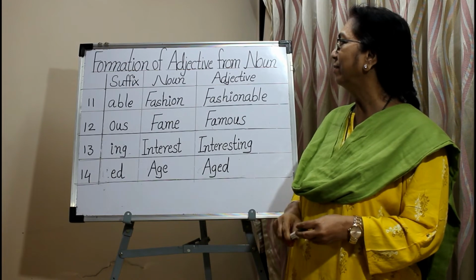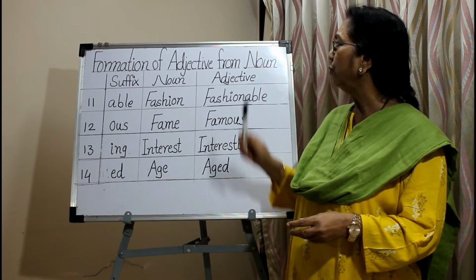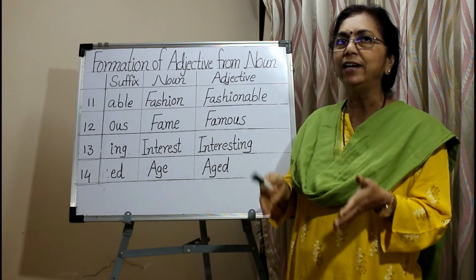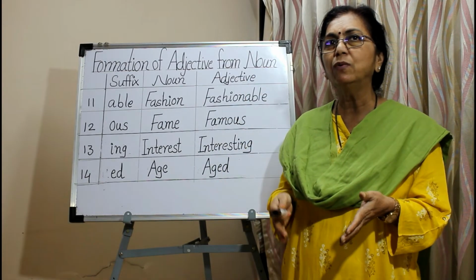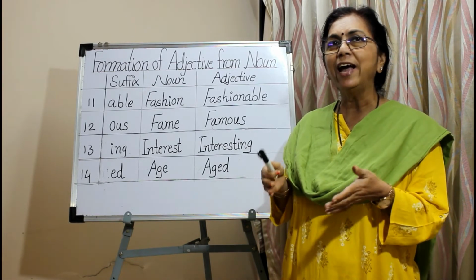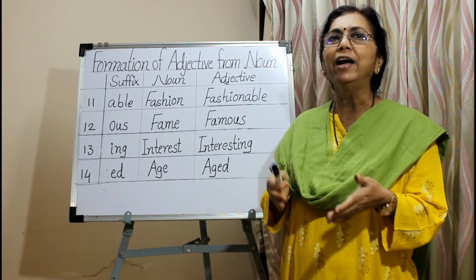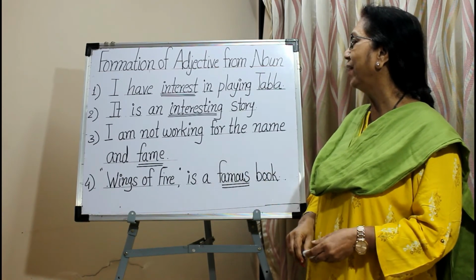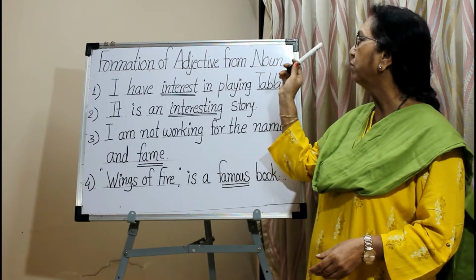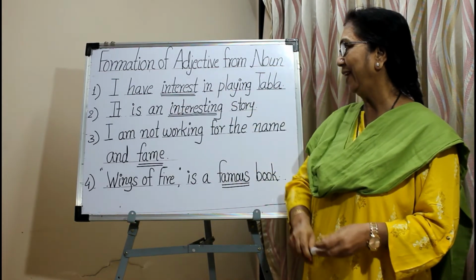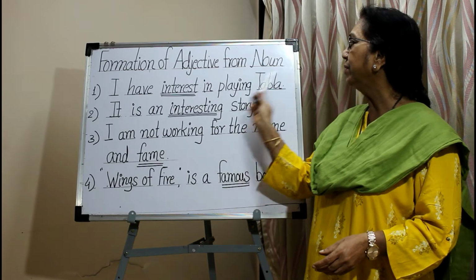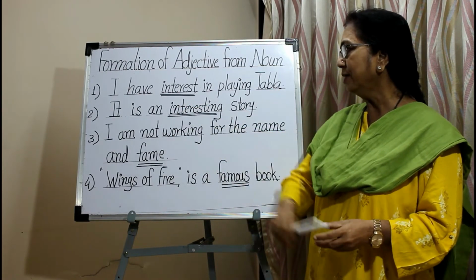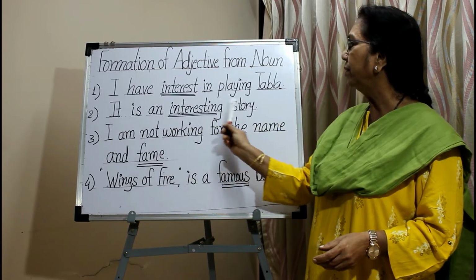Now let us learn how these adjectives, which are formed by adding the suffix to the noun, are used in sentences. See the sentences of adjectives which are formed from the noun. See the first sentence. I have interest in playing tabla. Here interest is the noun. In the second sentence, it is an interesting story.